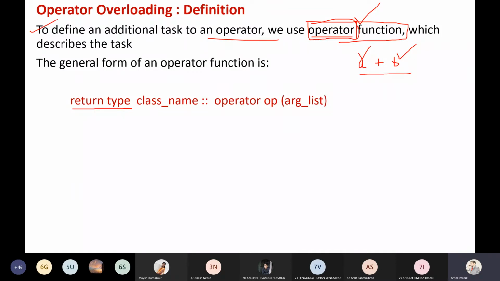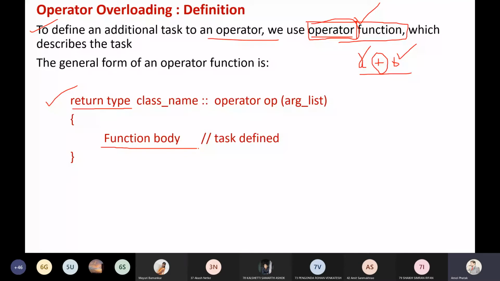In such a case, if I am doing a plus b, what this plus operator should do, I have to define in a function. Inside that function I have the function body, meaning whatever I want to perform, this statement: a plus b.